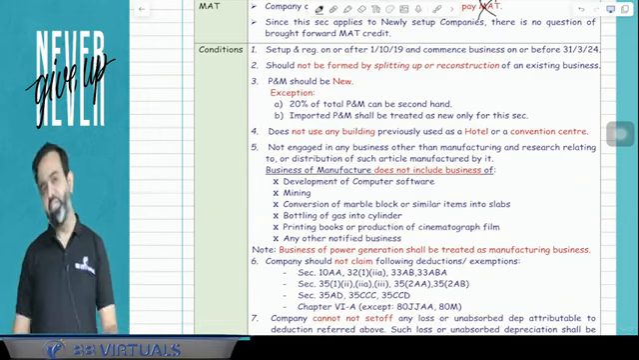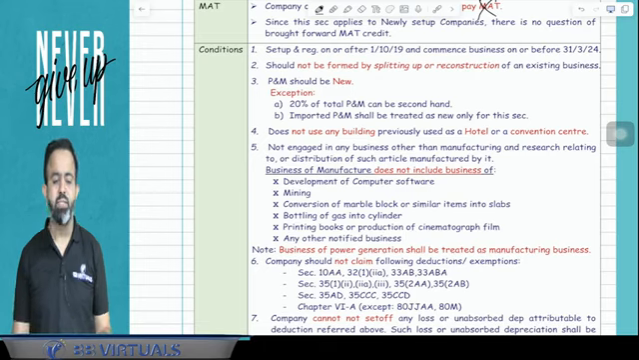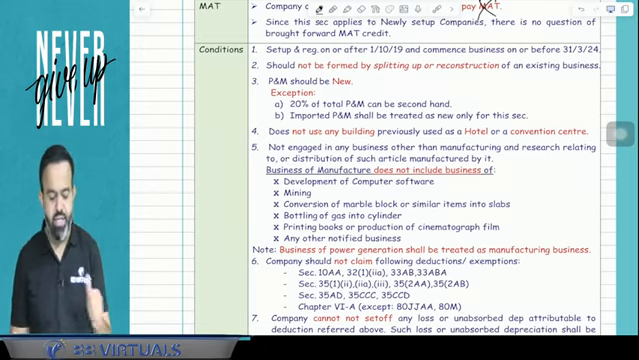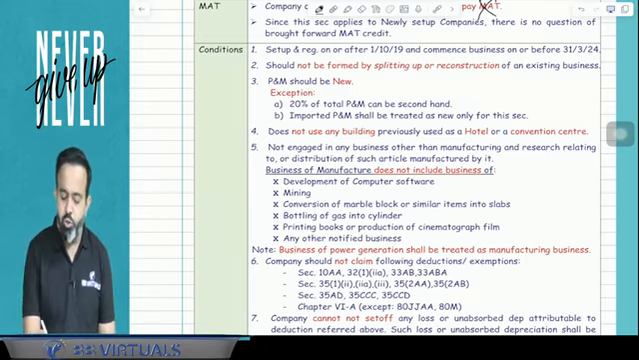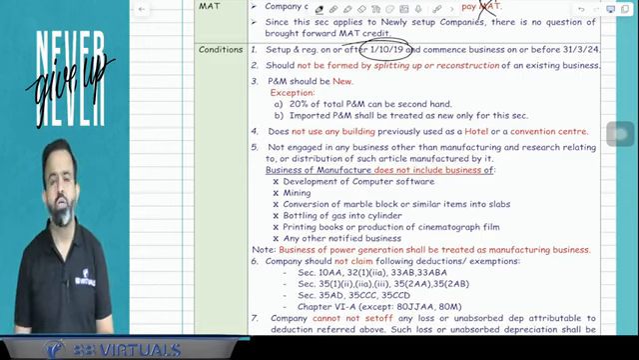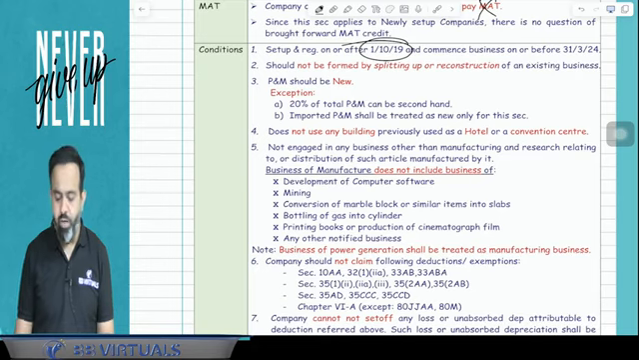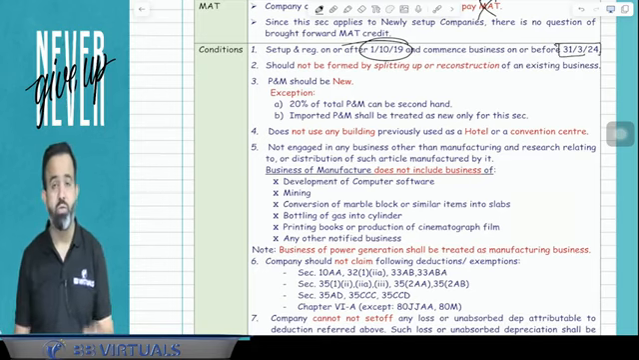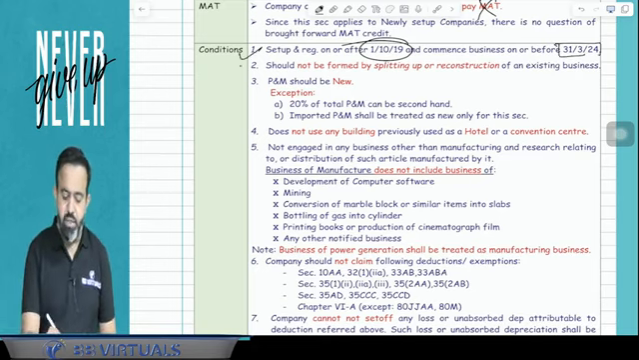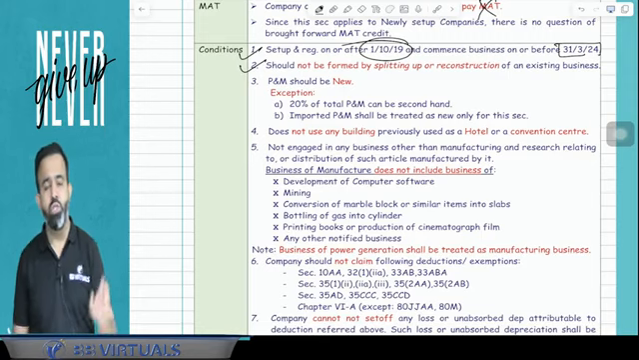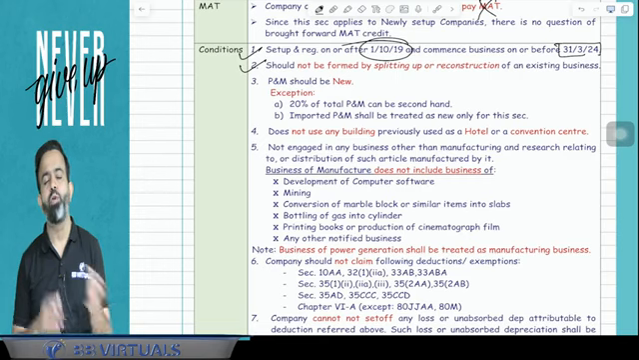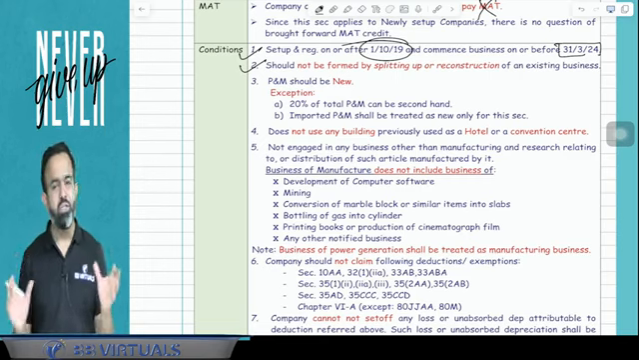Now guys, there are certain conditions. And if these conditions are satisfied, then only the company can opt for this section. The first condition is the company should be set up on or after 1st October 2019, and it should have started the manufacturing business by 31st March 2024. The second condition is the company should be new, meaning the business should be new. It should not be a split-up or reconstruction of your existing business, meaning you should start a new business.